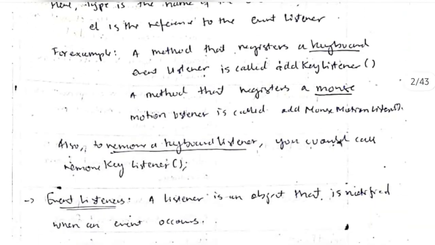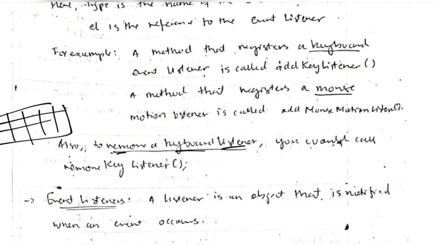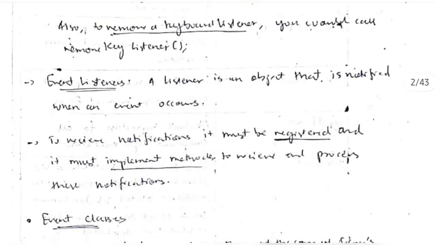Also we can remove a keyboard listener. Means if we do not require any keyboard listener as of now, at that time we can use this function like remove key listener and call this function to unregister the key listener. Okay, and an event listener is an object that is notified when the event occurs. Okay, that's an event listener.